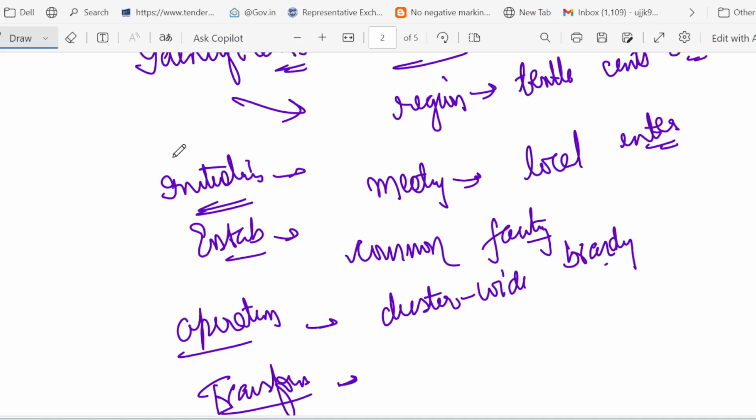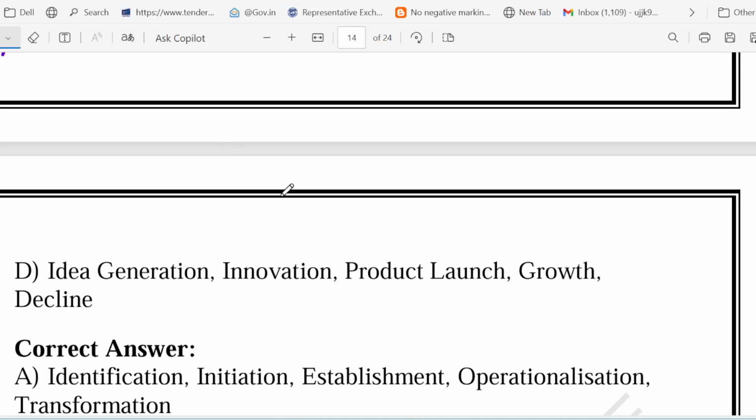So remember, cluster development is like nurturing a community of businesses step by step, from identifying the potential to sustaining the growth. I hope you find this explanation easy to understand. Do hit the like button.